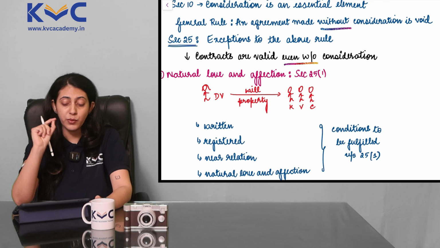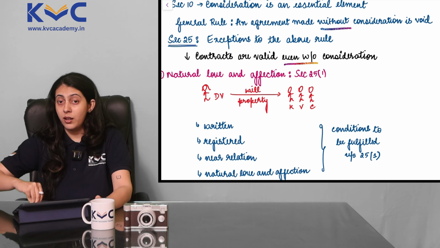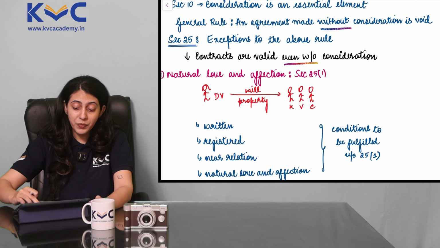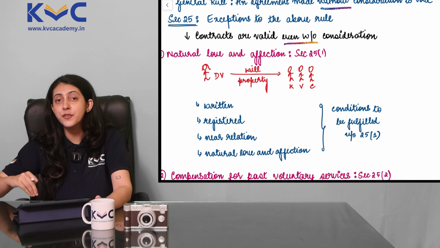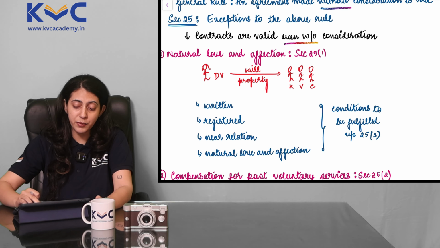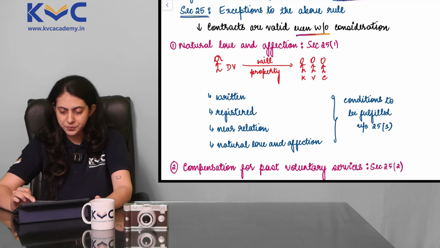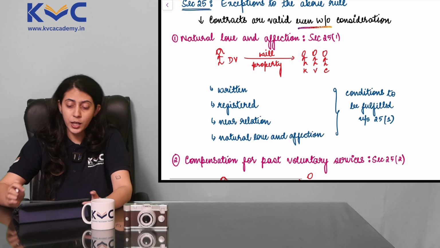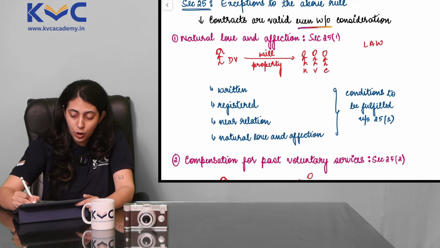But now we are going to learn a few cases where, even if consideration is not present, the absence of consideration will not affect the validity of the following contracts that we are studying, and they will be valid even without consideration. All the points are absolutely logical. Remember, logic.